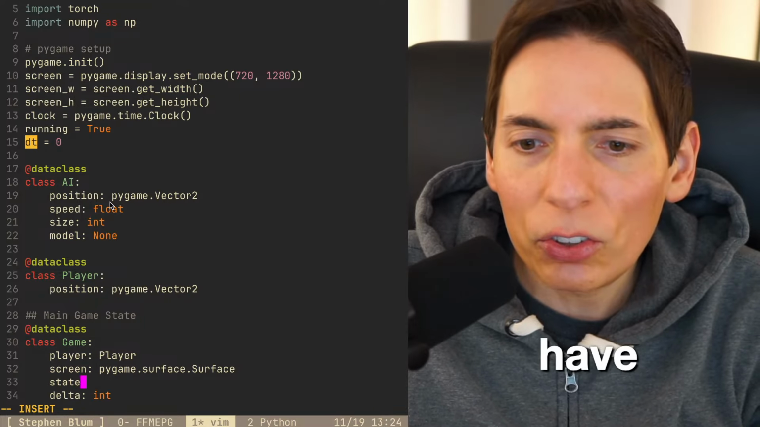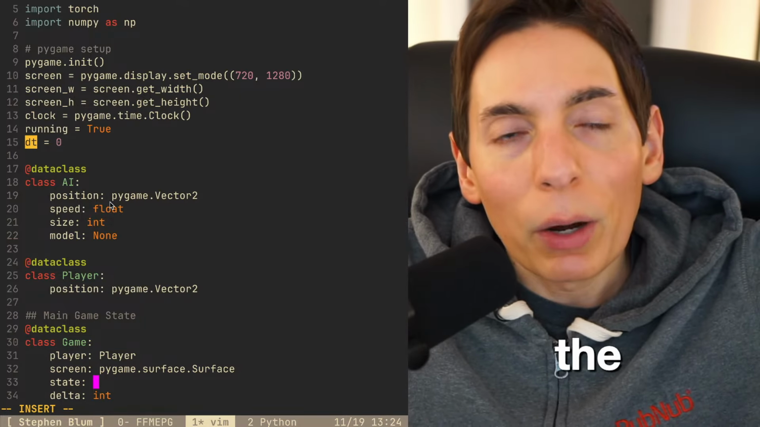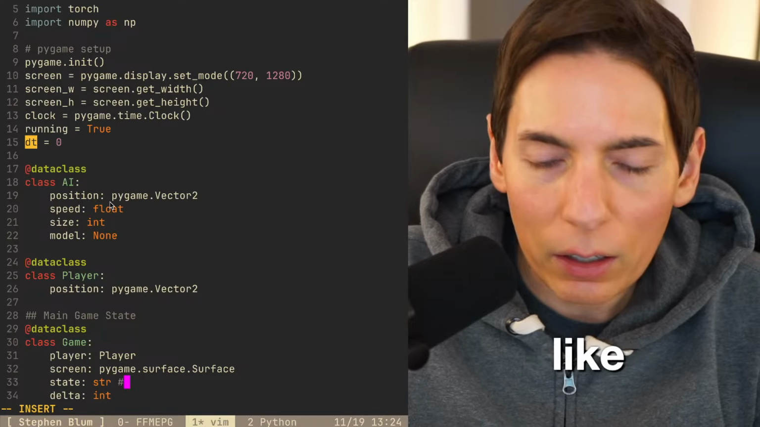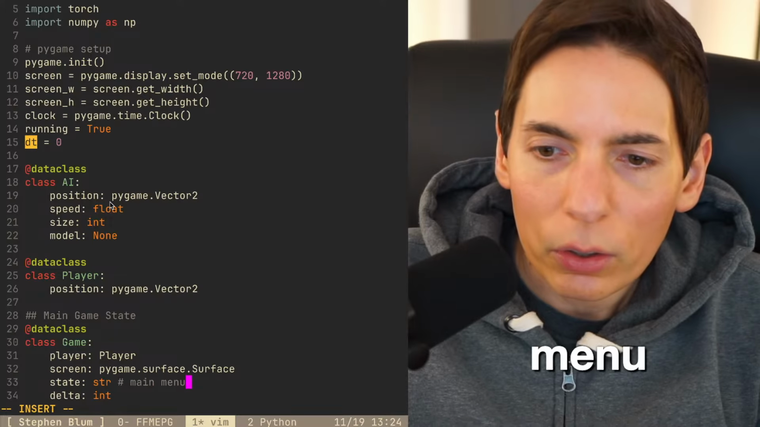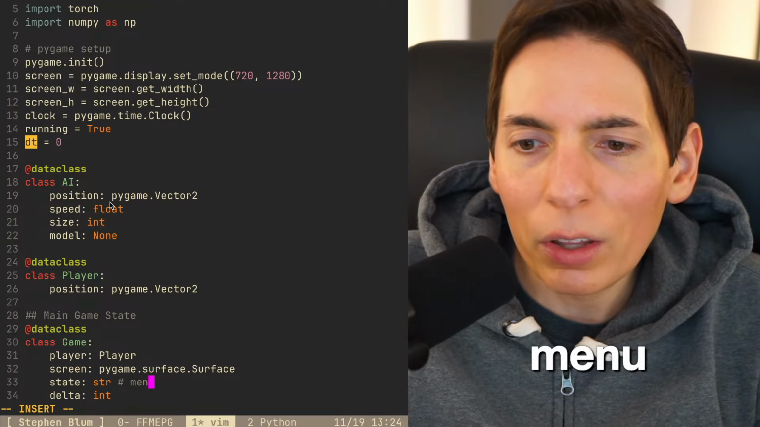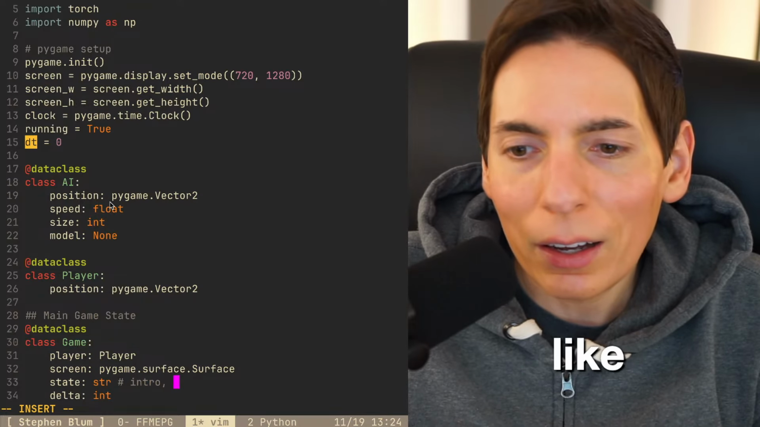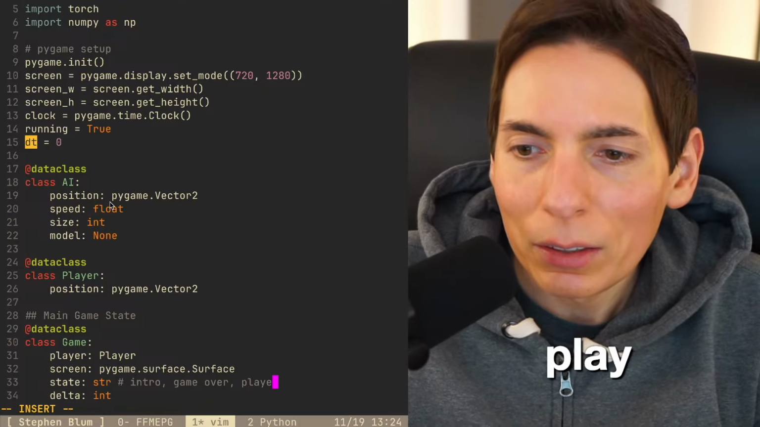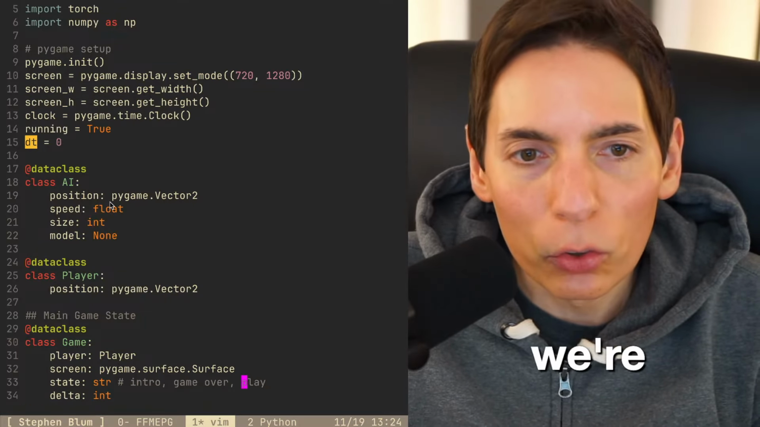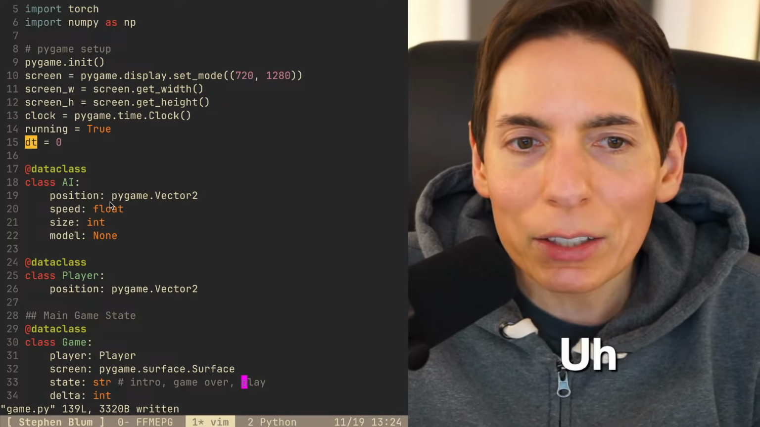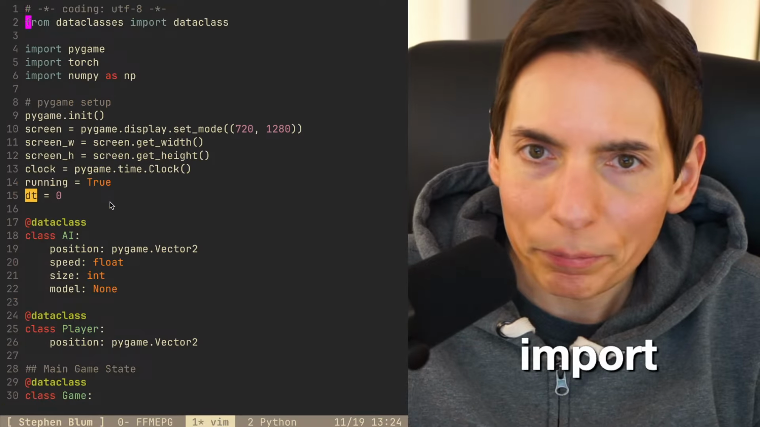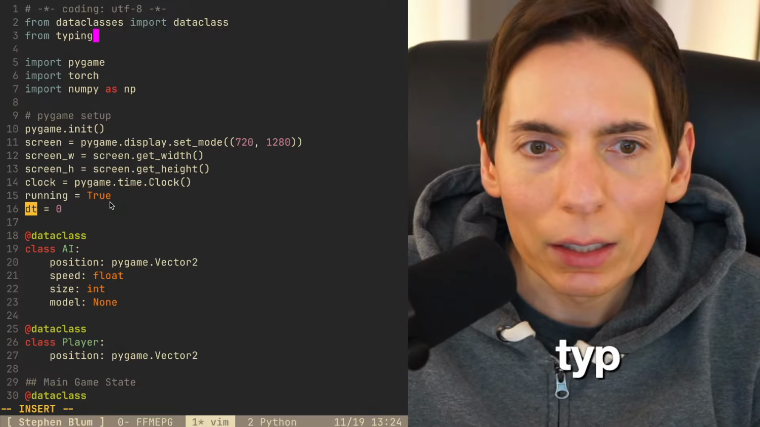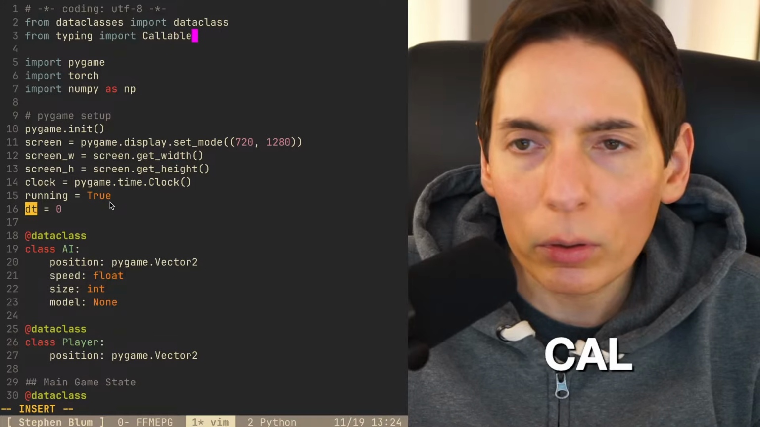So we need to have a state. What's the game state, right? There are going to be various states. It's really a string. So things like main menu, or maybe menu, or intro, game over, or play, like we're in play, those sorts of things. Callable. Gotcha. From typing import Callable.